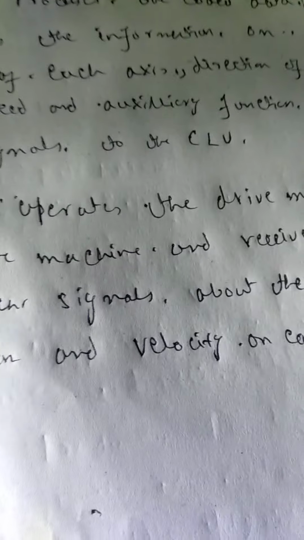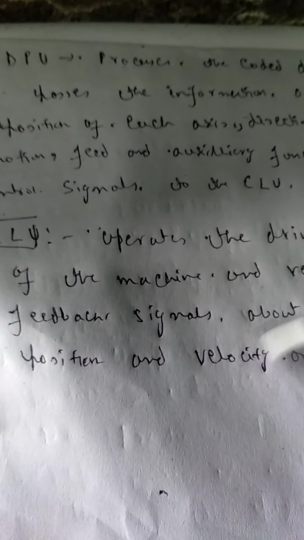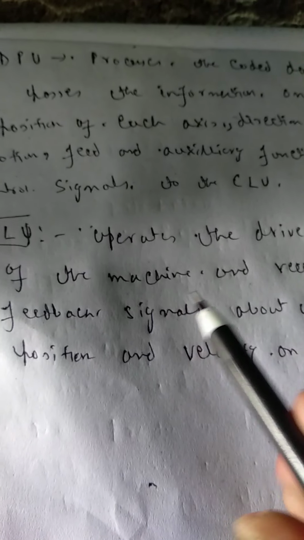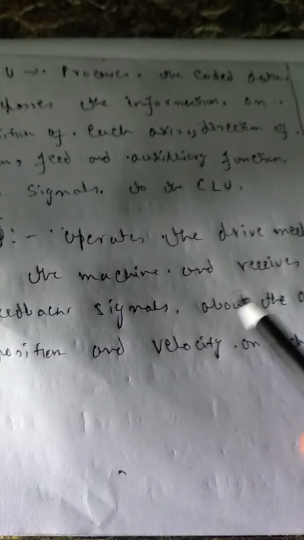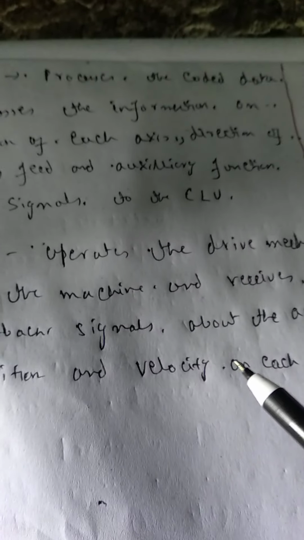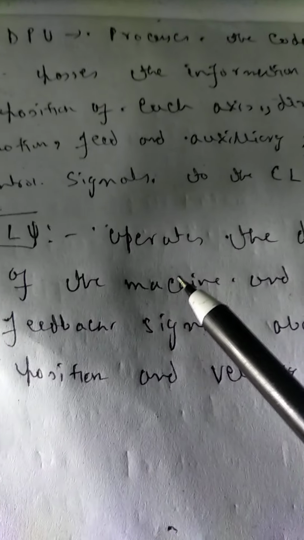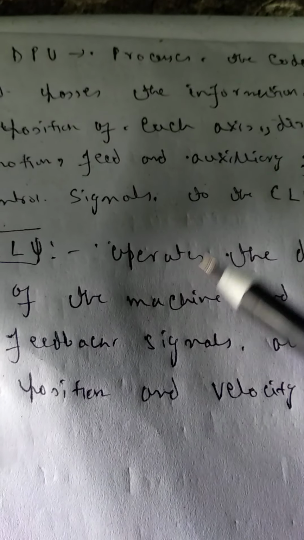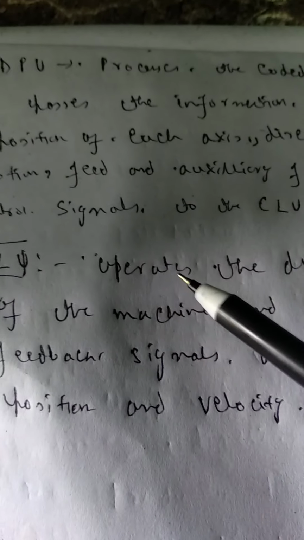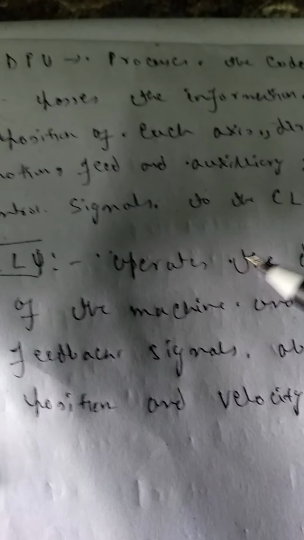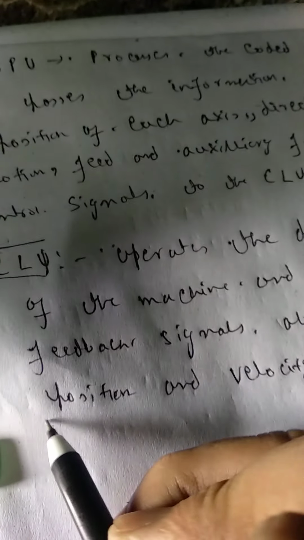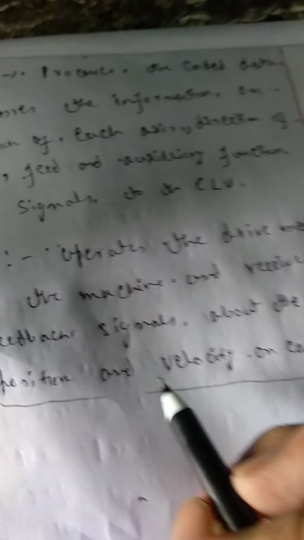So it operates the drive mechanism and takes the feedback on how the machine is operating, at what speed, at what conditions, and it receives the feedback signals about the actual position and velocity, and then it can be controlled again, changed accordingly. So this is about the control loop system. So these are the two main components of the machine control unit. Other numerical control elements are there, but these are not in your syllabus. So we'll just look at this.